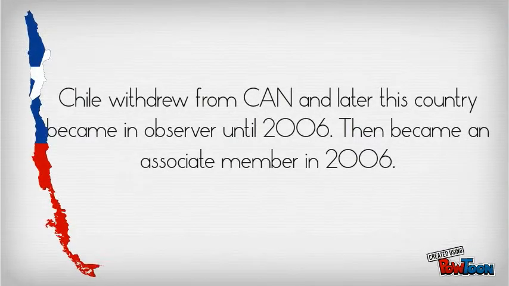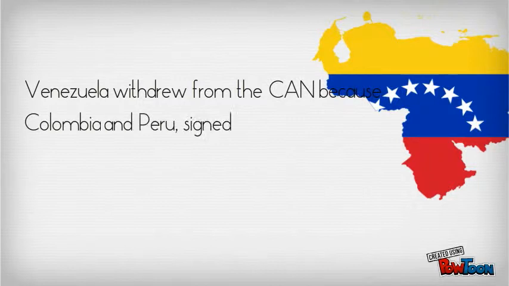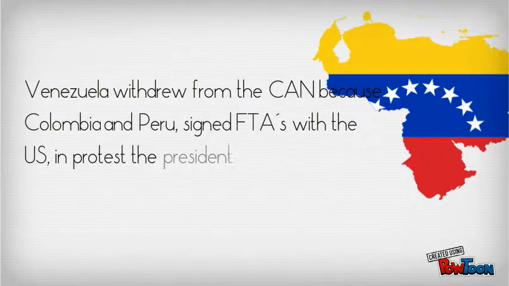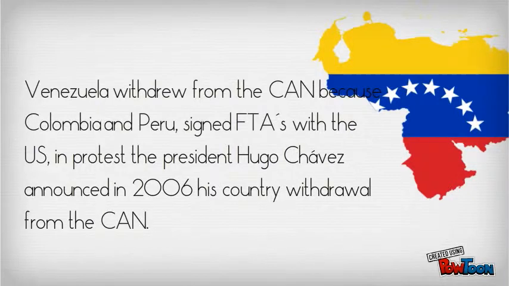About the changes throughout the history, Chile withdrew from the Andean community, and later this country became an observer until 2006, then became an associate member in that same year. Venezuela withdrew from the Andean community because Colombia and Peru signed free trade agreements with the United States. In protest, President Hugo Chavez announced in 2006 his country's withdrawal from the Andean community.